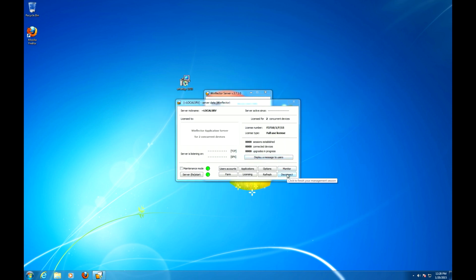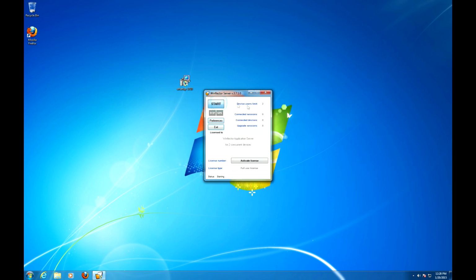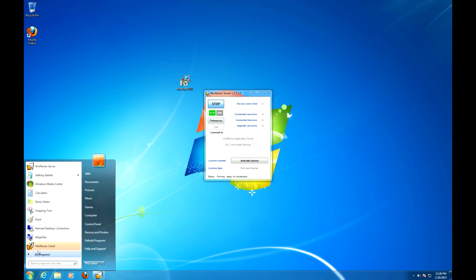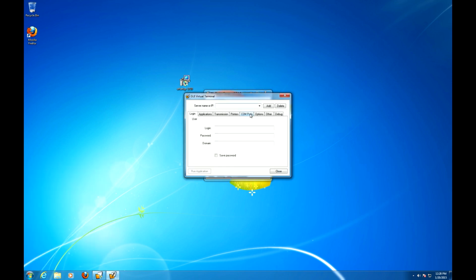Disconnect the configurator and start the server. It's now up and running. We can now test it with the Winflector client. So let's connect. Login Chris, password Chris. Let's go to Applications and we have connected because the calculator is available here. Let's run it.